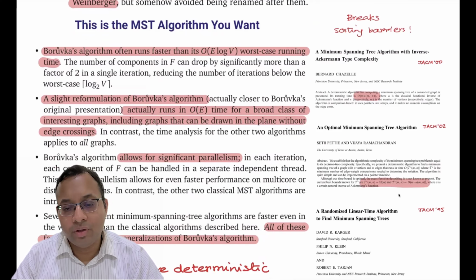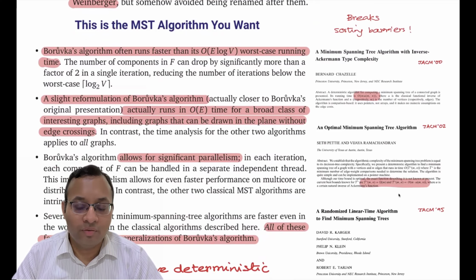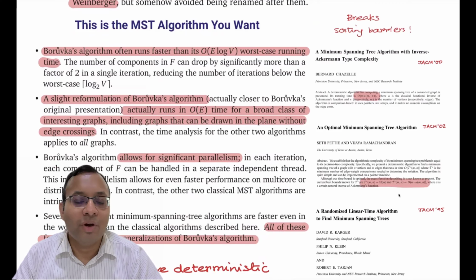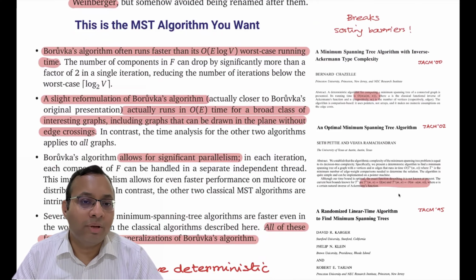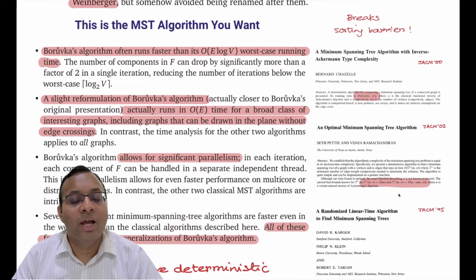The reason being, we saw that in Borůvka there's a loop which connects the components and takes log V number of rounds, because initially you start with V components and then in each round it halves. But in practice, normally it can be much faster. Even all the things can be connected by a constant number of iterations. You don't need log V number of iterations. So the number of components can drop significantly, and in those cases, Borůvka can perform very well.